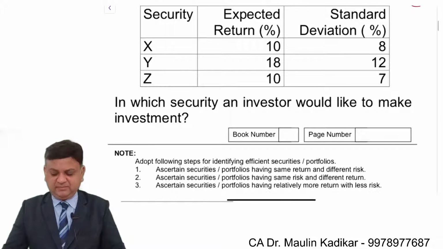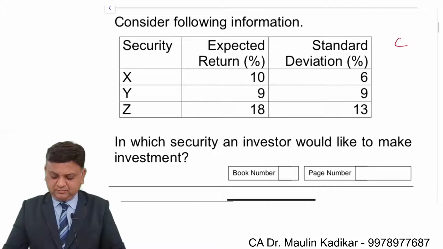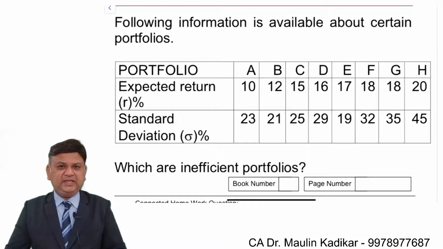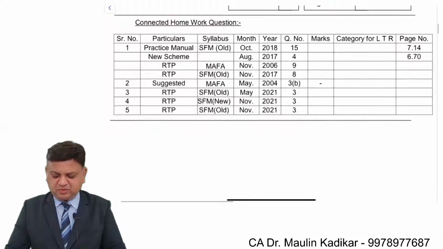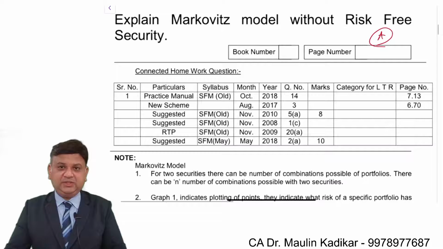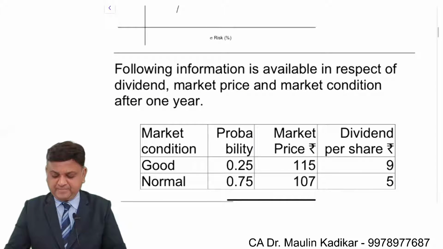Then again, similar types of examples are there. Same risk, different return. Identifying of the inefficient portfolios. It's good to some extent, not great. Markowitz model theory, that's really important. Efficient frontier.